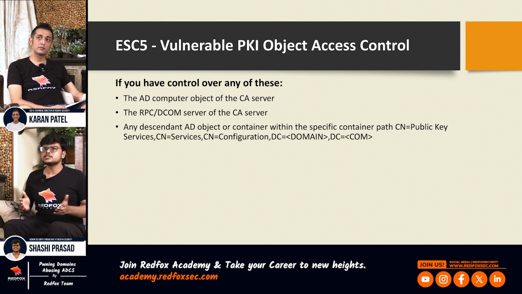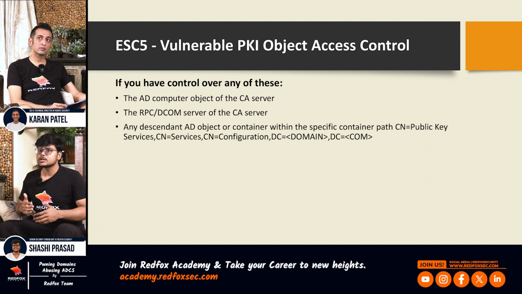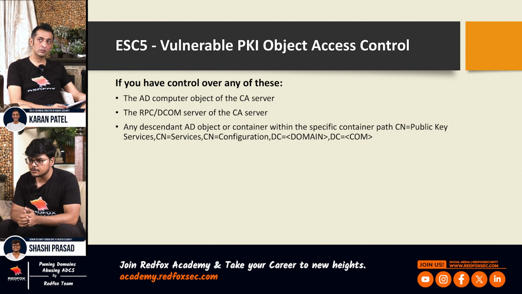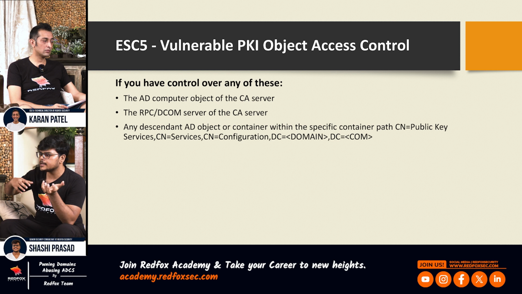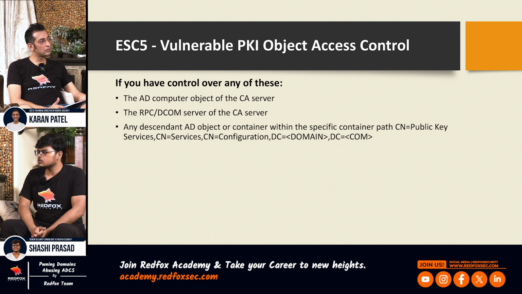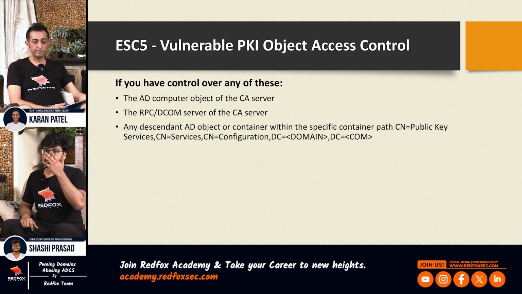So generally, in our engagements, there are two types of scenario in which we become the local administrator on this computer. The first scenario is that let's suppose we have a user who has a generic right or generic all privileges on this computer object, which is serving the certificate authority. And if we have a generic right or generic all rights over this computer account, then we can use RBCD attack to impersonate a domain administrator on this computer account. And domain administrator is again local administrator on all the computers. Okay.